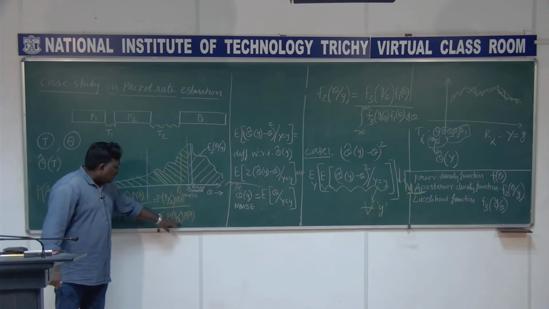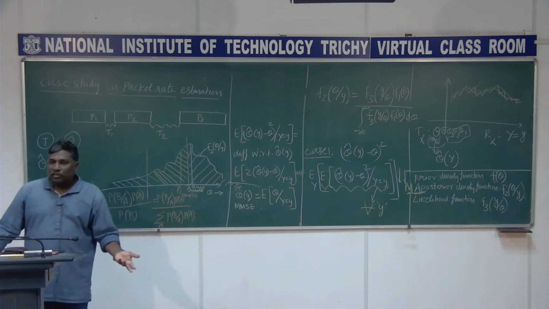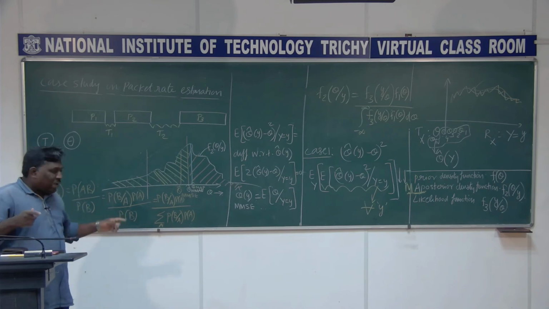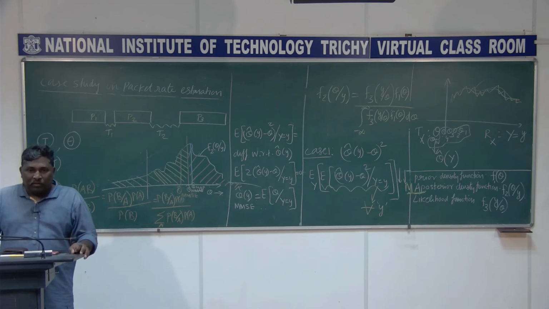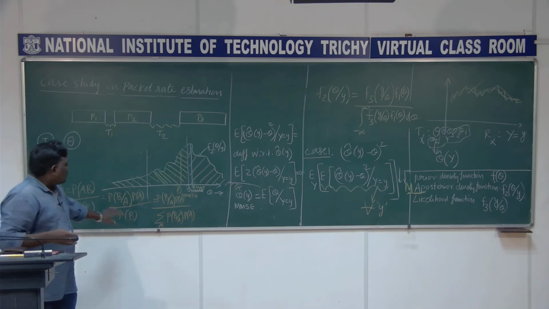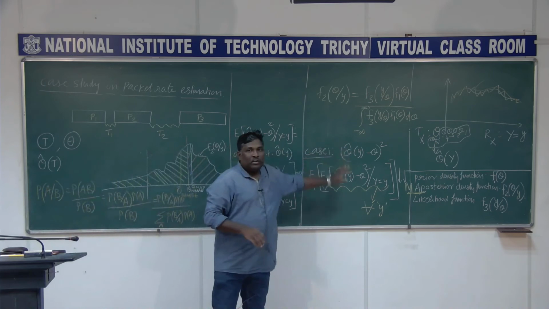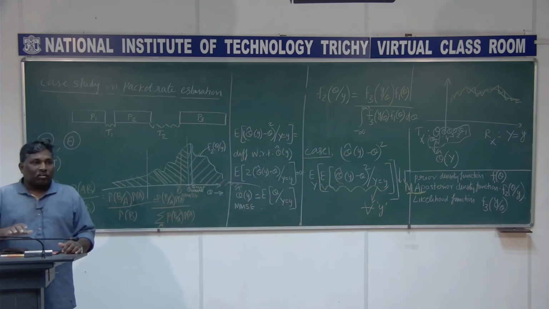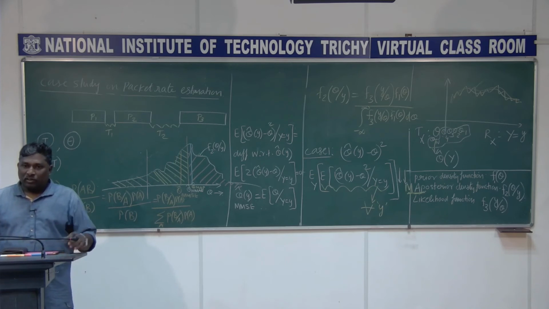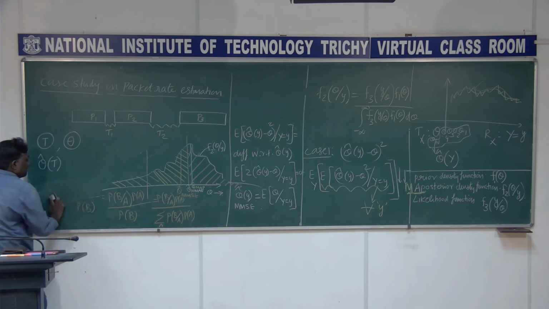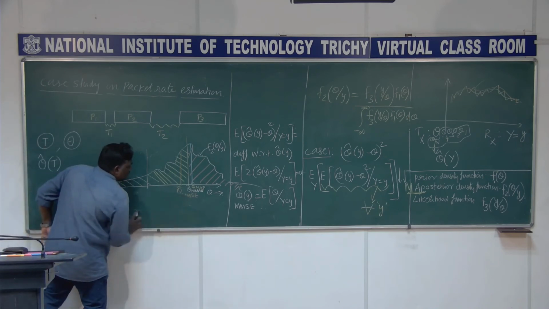Probability of B given A into probability of A is probability of A comma B, or B comma A, whatever you call it, and take the summation over A. What will you get? You will get the marginal probability, that is probability of B, right? So just like this I have written here in the form of density functions. Remember that they are density functions, not probabilities. You must always keep that caution. It is not giving you the probability, but still looks like that. That is the additional point I just wanted to tell you.